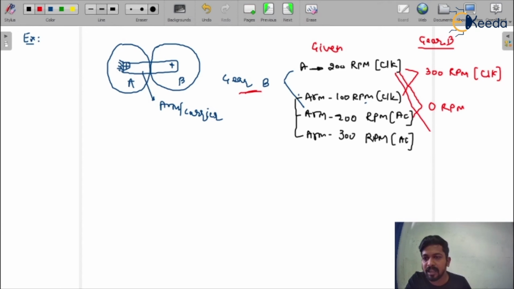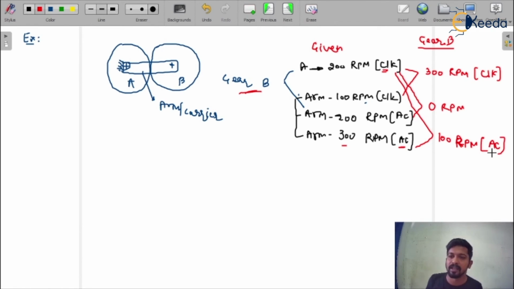Now the next and final condition, if the arm is having 300 RPM with the anti-clockwise action, and this is clockwise, so we have to subtract because both are in different directions. If I'm considering anti-clockwise as positive and clockwise as negative, we will do 300 minus 200, and that would be 100 RPM that gear B has. Because it is a plus sign, and we have assumed plus sign as anti-clockwise, that is anti-clockwise direction finally. So gear B is having 100 RPM in anti-clockwise direction.